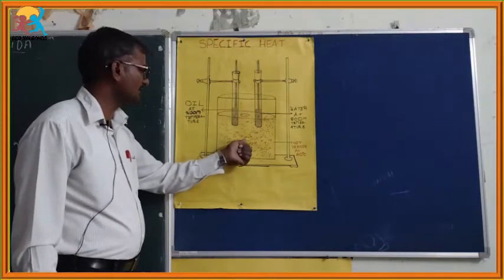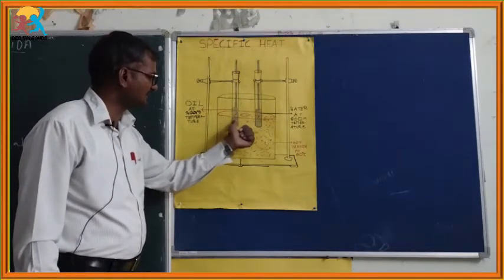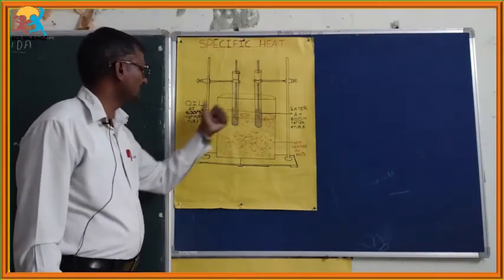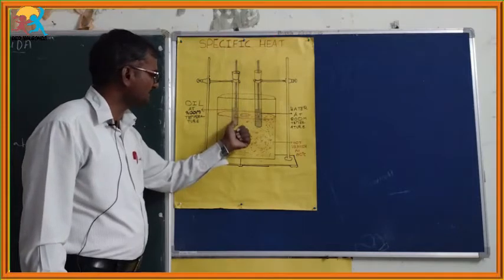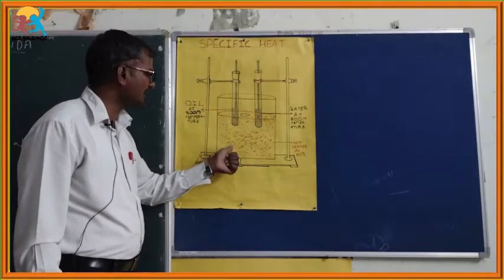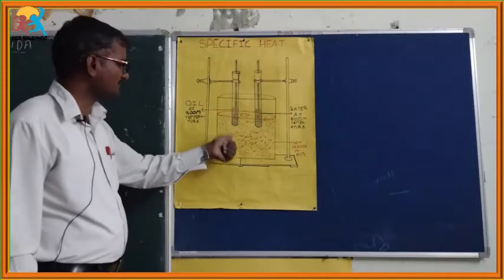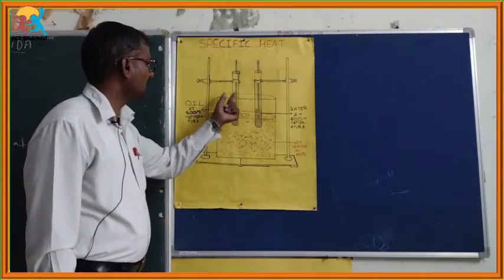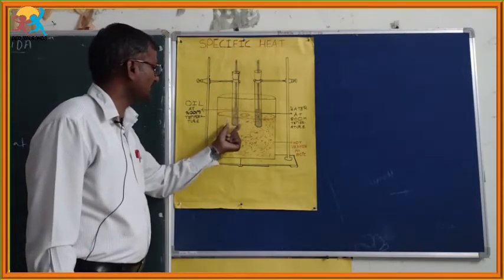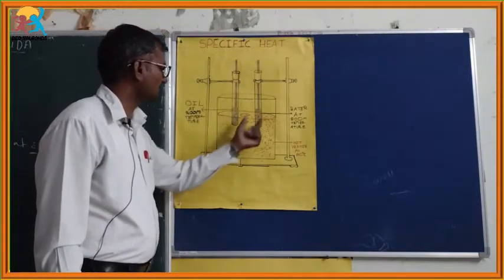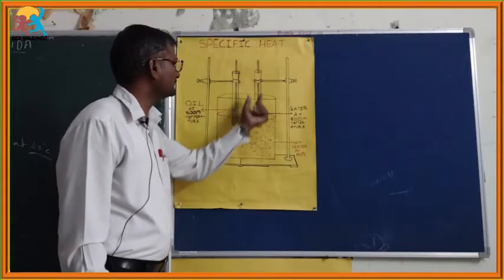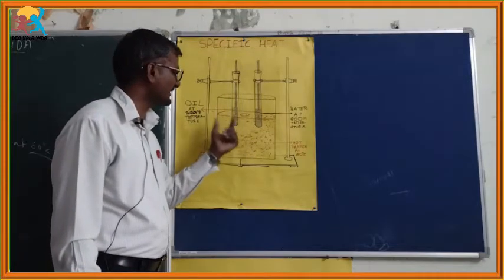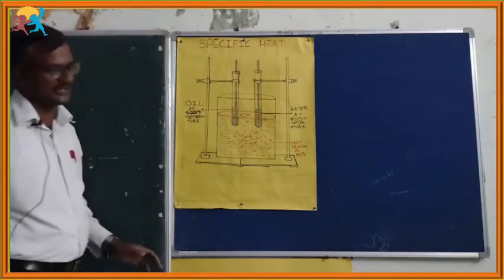The same amount of masses and the same initial temperatures are present here: oil and water, 50 grams each, both at room temperature, but the supplied heat energy is the same. With the same amount of supplied heat energy to these two systems, the thermometer of the oil system reads more temperature than the thermometer of the water system, because of the nature of substance, which plays the role in the rise in temperature.